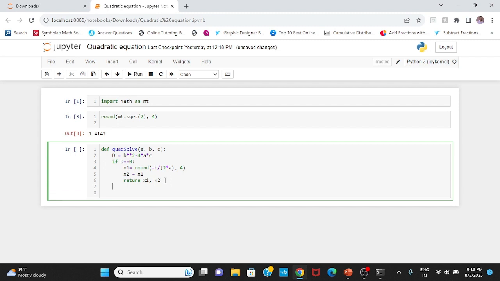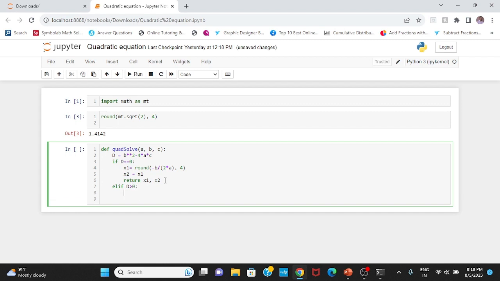And now, if d is greater than 0, then what should happen? If d is greater than 0, then I should get two distinct real solutions, x1 and x2.